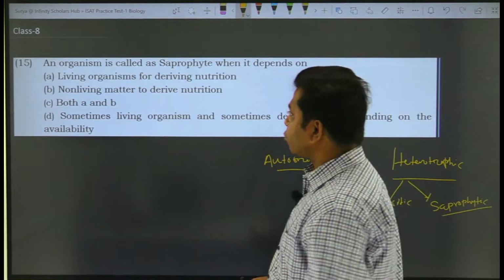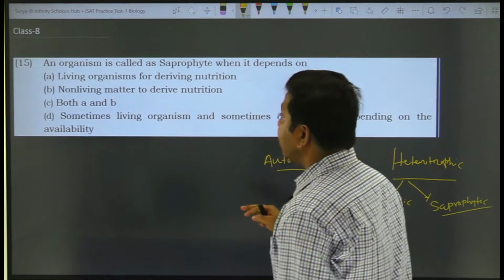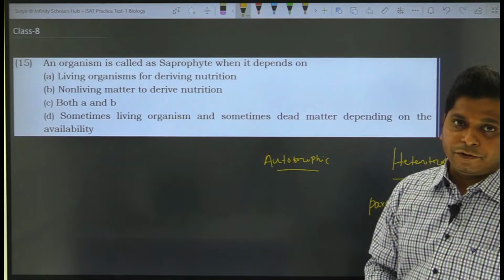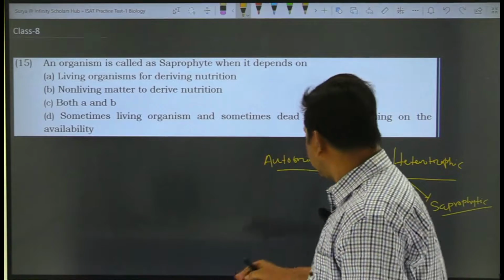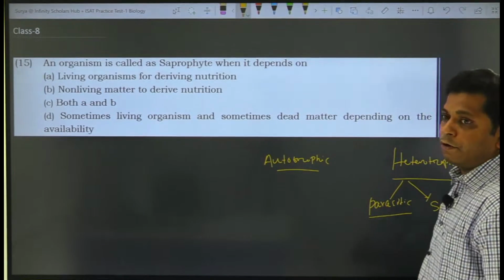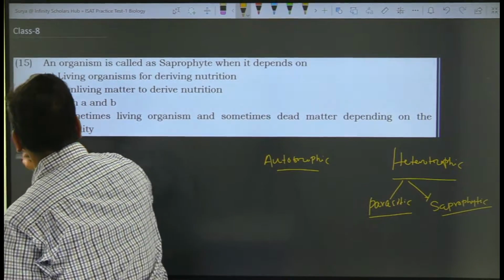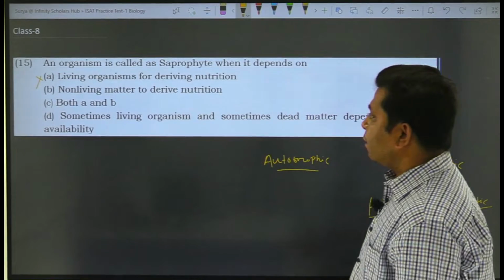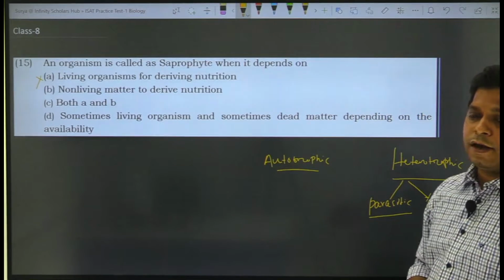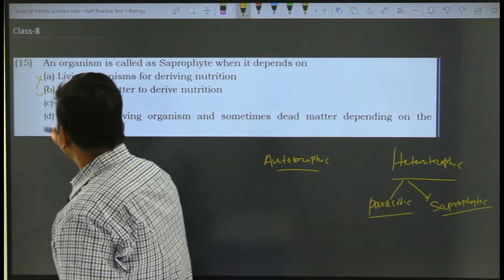So let us look at the choices. Choice 1 says that they depend on living organisms for deriving nutrition. That cannot be true because we have already discussed that if they depend on living organisms, they would be called parasitic. So this option gets cancelled out. What is the next choice? Depends on non-living matter to derive nutrition. Yes, this can be correct. So this is the correct answer.